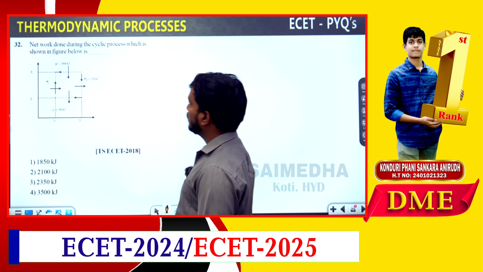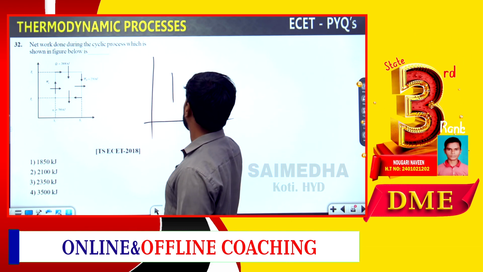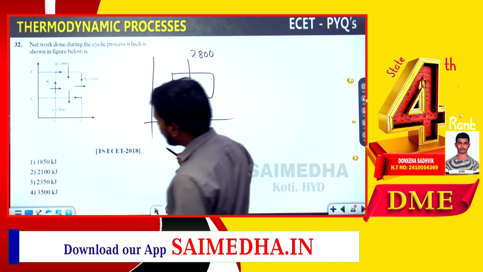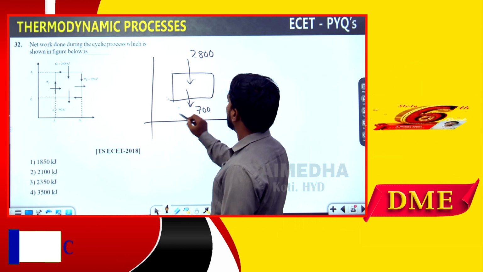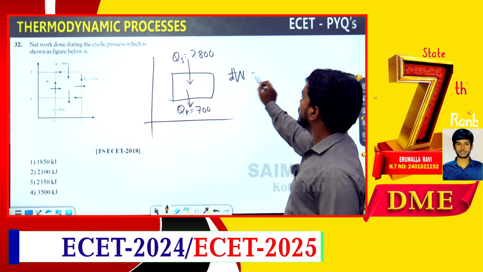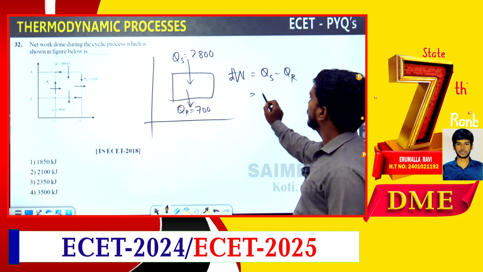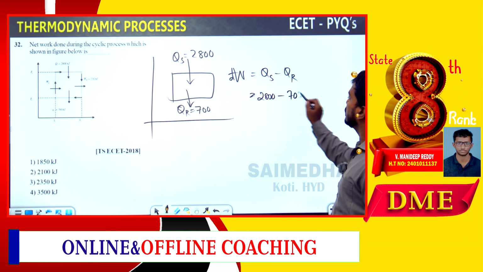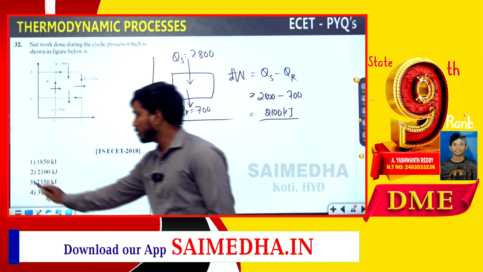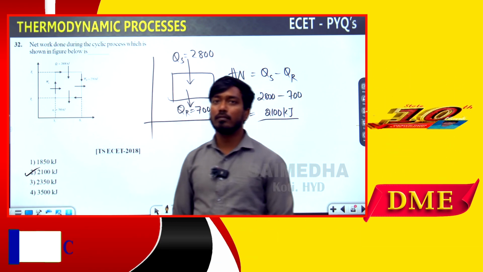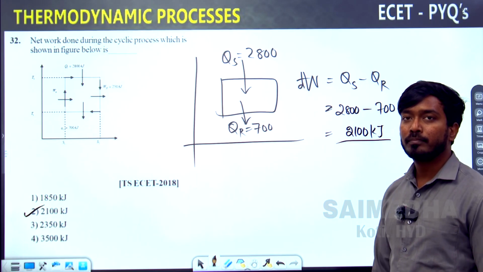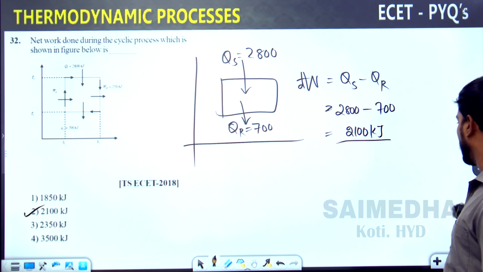Now, work done during this cycle is, if the diagram is not available, observe this is looking like this. This is the heat supply value 2800, this is the heat rejection value, it's around 700. The asked question is work done. Work done is heat supply minus heat rejection. That is 2800 minus 700, that is equal to 2100 kilojoules. Very simple question. So what is the correct answer going to become here? Option number 2. Have to memorize the work done formula. Work done is heat supplied minus heat rejection. Go through it. Try to memorize the formula. Okay. Pause the video, note it down. Go for the next question.